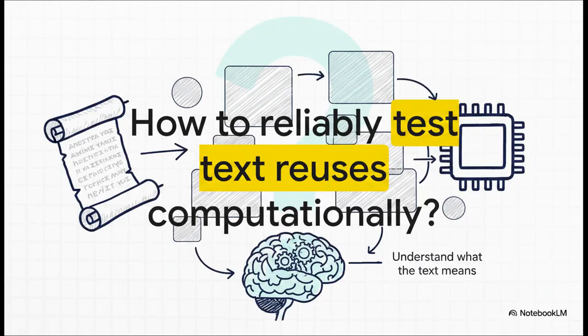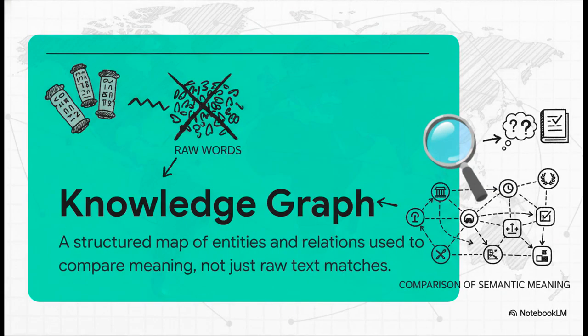So, what's the core question we're actually tackling here? Well, it's one you're definitely familiar with. Schreckenberg famously mapped these intricate text reuses between Josephus and a whole host of later Greek authors. Our goal? We want to test those historical mappings computationally. We're going to take these ancient passages and compare them systematically. But obviously, before we can compare anything, we need a method that actually understands what the text means. And that is exactly where the technology comes in.